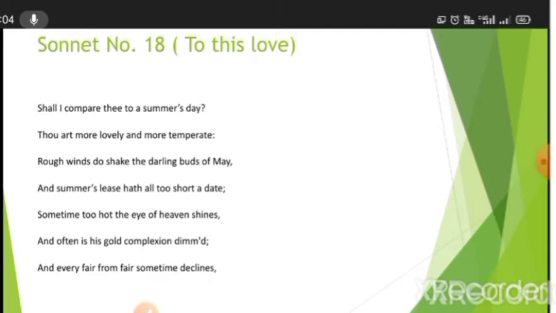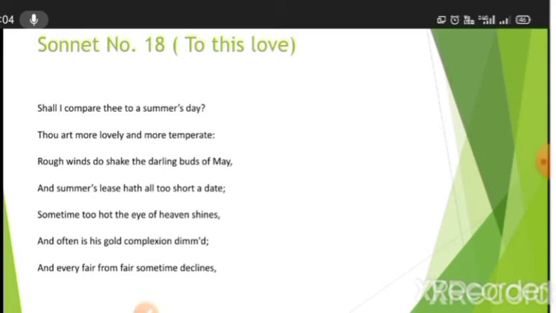Okay, now, shall I compare thee to a summer's day? Shall I compare thee? Thee means you. Shall I compare you to a summer's day? So how does the speaker begin the poem? He starts by questioning or wondering, that should I compare you? Who? We are not aware of it. These are the very initial lines of the poem. So he said, shall I compare you to the summer day?